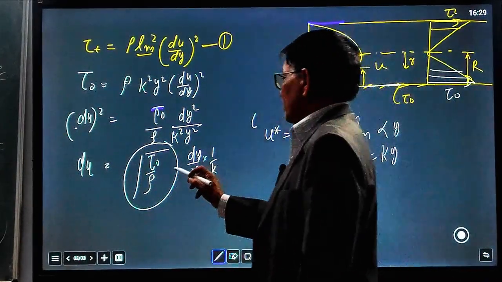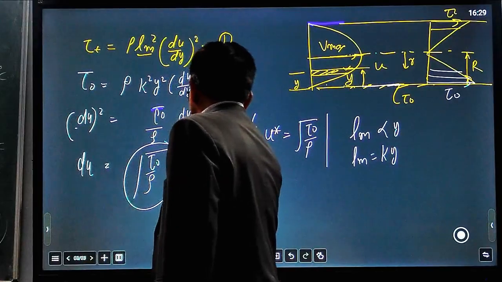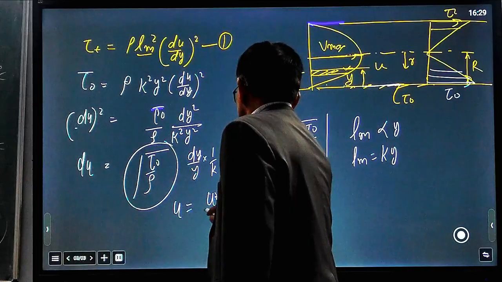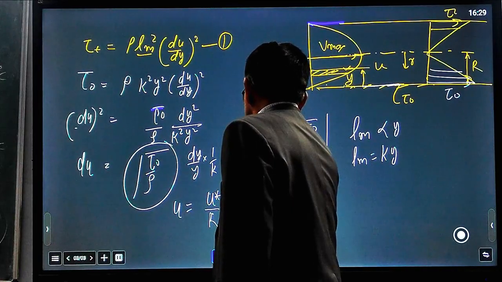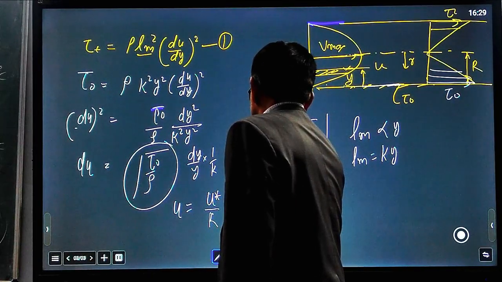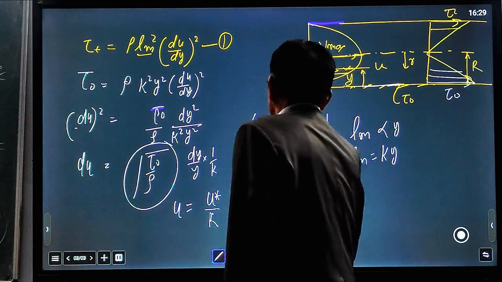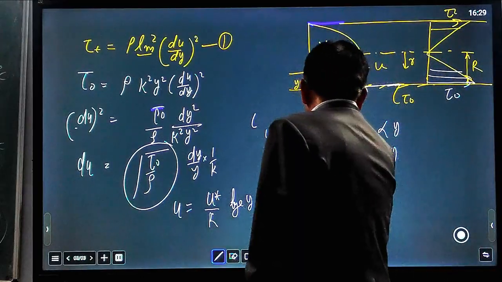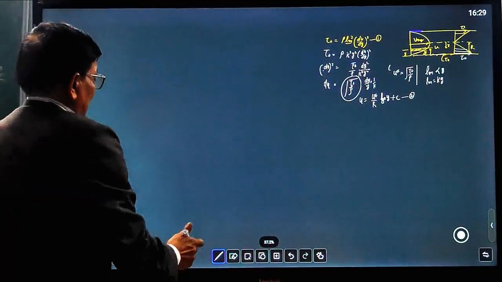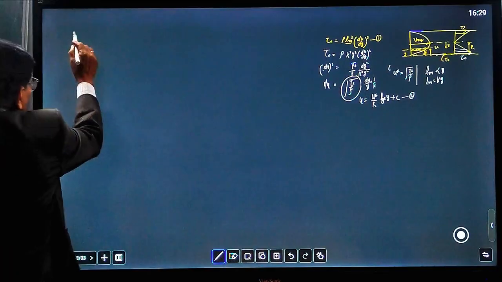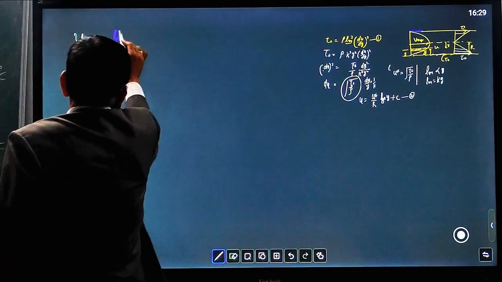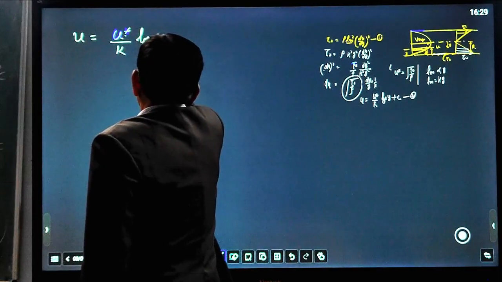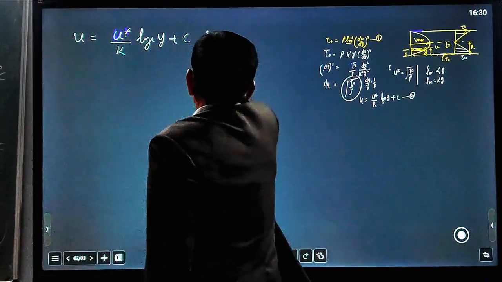Taking the integration of this equation as an indefinite integral, u equals u star upon k log natural base y plus c. This is equation number 2. So u equals u star upon k log natural base y plus c.